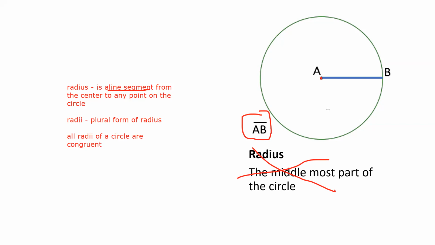Tandaan natin na sa ating circle, there are infinite number of radii. So ibig sabihin, kung gagawin ko itong letter C, this will be radius AC. And radius AB will always be equal or congruent to AC once they are inside a circle. Clear po tayo doon sa pagsulat ng radius at kung anong radius? Yes, sir. Okay po. Let's continue.